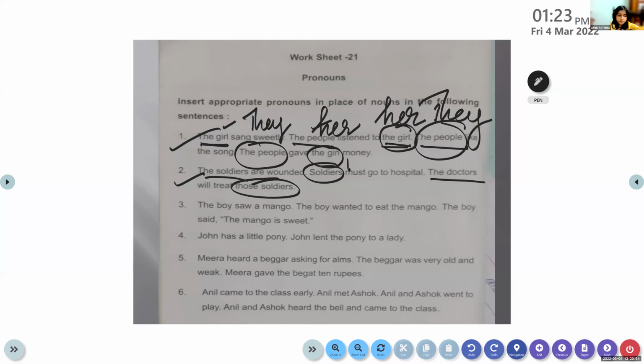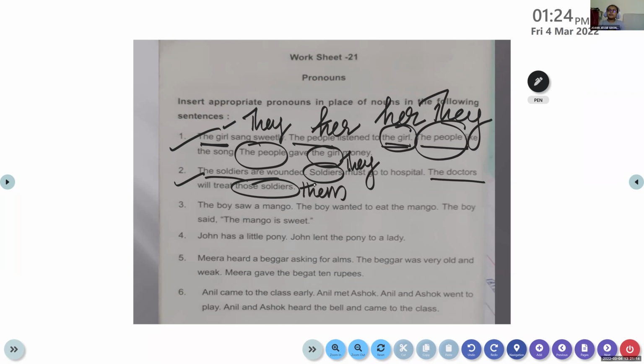They, because they're plural. Yes, they are plural and it comes as a subject there. And so there must be doctors will treat those soldiers. Here, those soldiers comes as what? It is plural. Them. Yes, it is an object here. So you have to use the object pronoun, that is them. Clear to all of you?